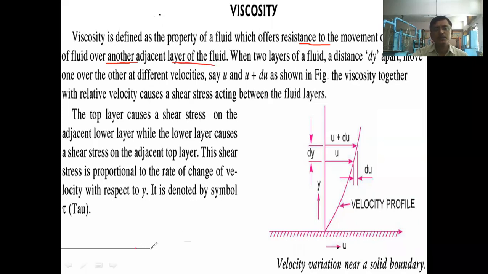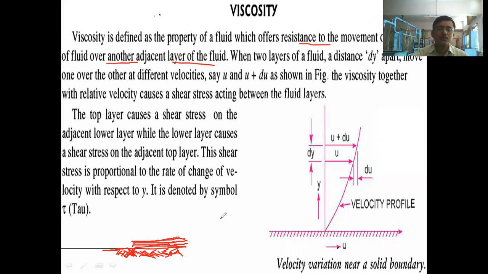See, if we take any fluid, suppose water is flowing on this surface. Okay, water is flowing on this surface. Now we can divide this total water depth into a number of layers. If we cut different slices of it, then we can imagine there are a number of layers of water present here. Now if I take the bottommost layer, the layer which has been stuck to the surface of the material, the bottom layer which is stuck to that surface.